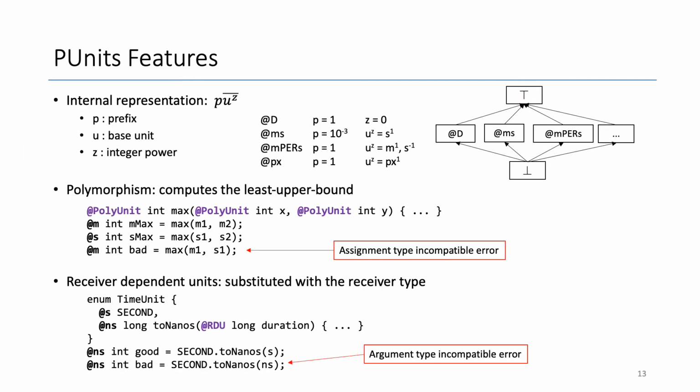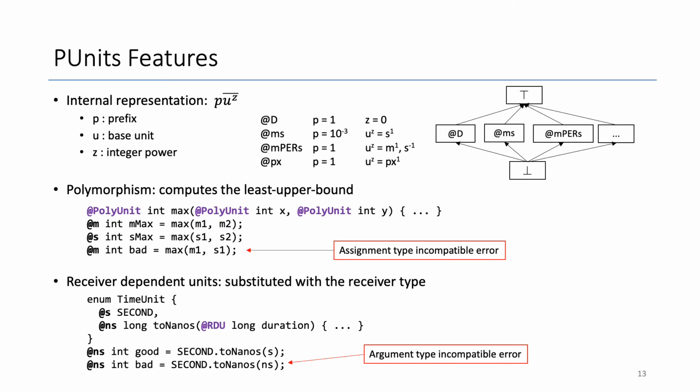PUnits represents scientific units as a single prefix and the product of one or more base units, each raised to an integer power. The base units are expandable and customizable. The qualifiers are organized as a flat lattice over the set of concrete units, with top and bottom type qualifiers. Top expresses any type, and bottom is used for null types. PUnits supports polymorphism of units via the type qualifier polyunit. The unit is computed as the least upper bound of the method receiver and argument.